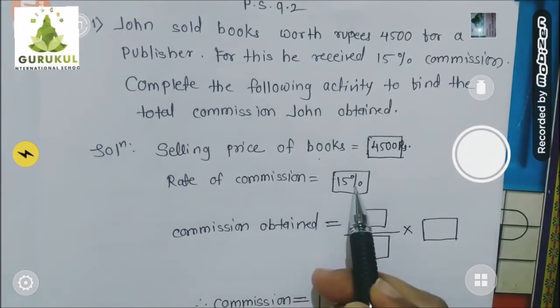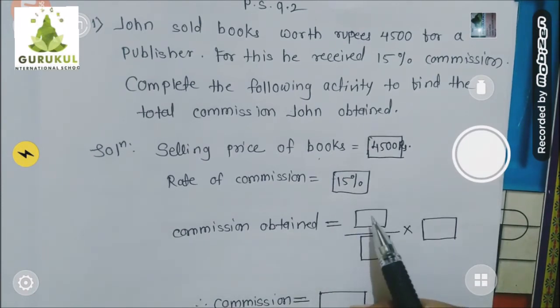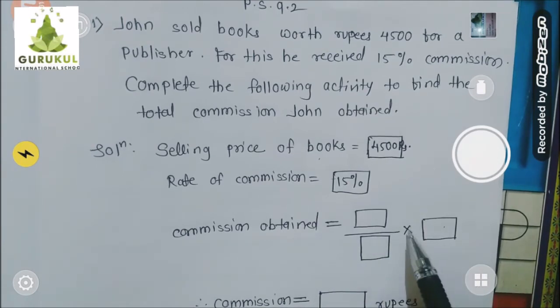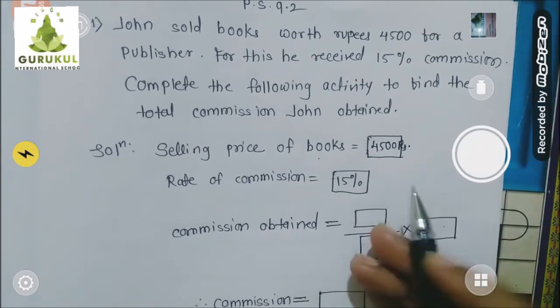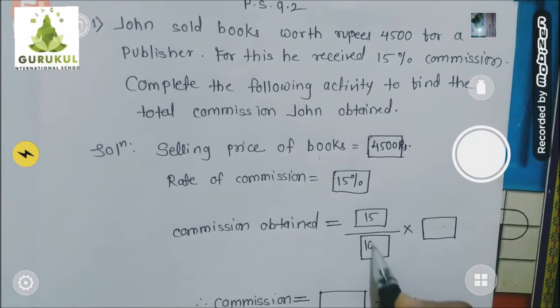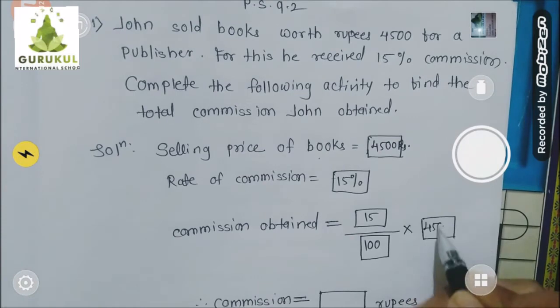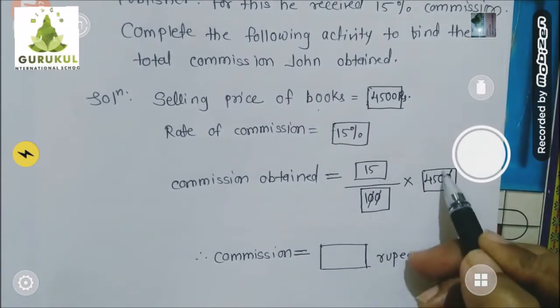Now the commission is given in percentage form. I want to find out the same commission in rupees form. So how to find commission in rupees form? Commission obtained is equal to percent commission into selling price. This is the formula. How much is the percent commission? 15%. That means 15 upon 100 into selling price. What is the selling price? 4,500. Let's solve this. 0, 0 cancel. 0, 0 cancel.